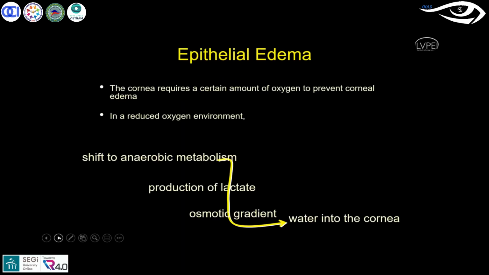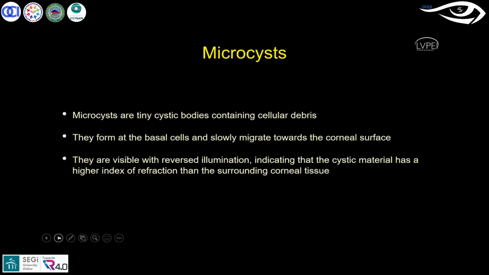Now the epithelial edema. The cornea requires a certain amount of oxygen to prevent corneal edema. If that is reduced, as I said, when the oxygen is not supplied it shifts to the anaerobic pathway, which produces lactic accumulation, and with that it maintains the osmotic gradient and more water presence in the cornea. More water means more fluid accumulation, and that gives the epithelial edemas. Epithelial changes have been described in various ways.